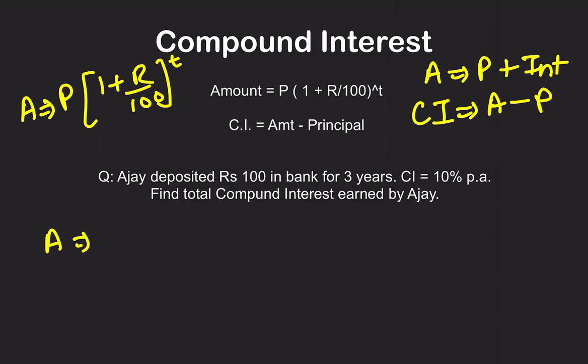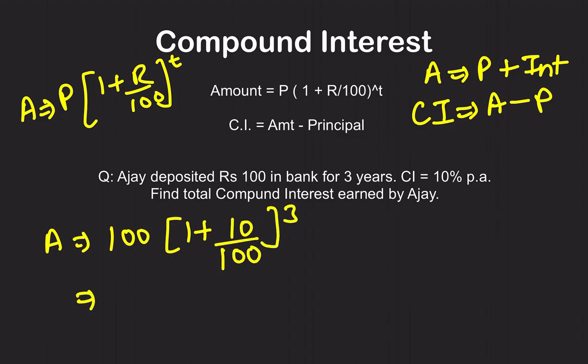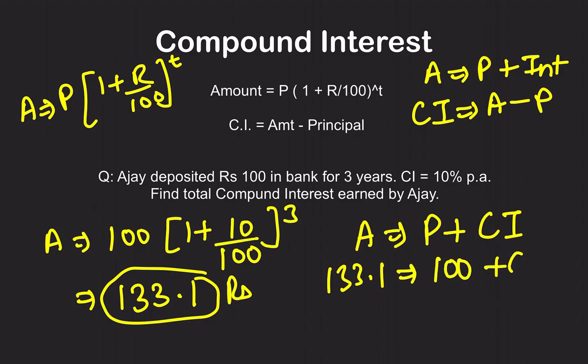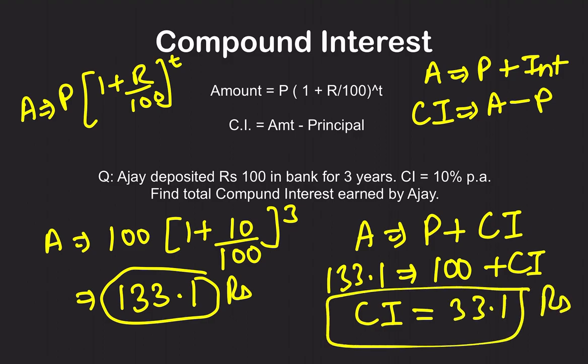Amount after 3 years is principal, that is 100, times (1 plus r by 100, that is 10 by 100) raised to power 3. If you calculate this, this is 133.1. So that is the amount you will have in the bank. But this amount is not the total interest. This has some principal plus compound interest. So amount is 133.1, principal is 100 rupees, plus compound interest. So the compound interest he has got after 3 years is 33.1 rupees. I hope it is clear. So this is how you calculate simple interest and compound interest, and that's all.